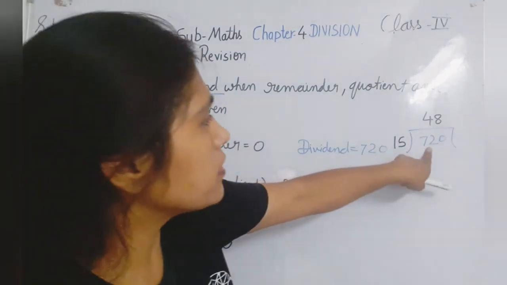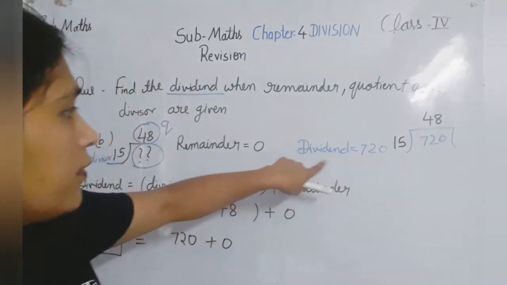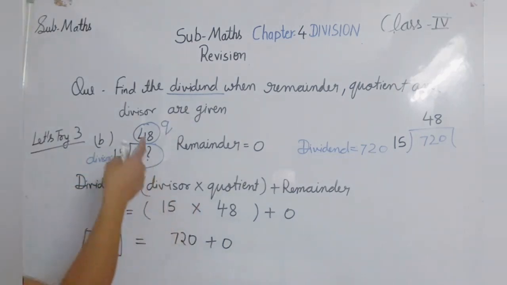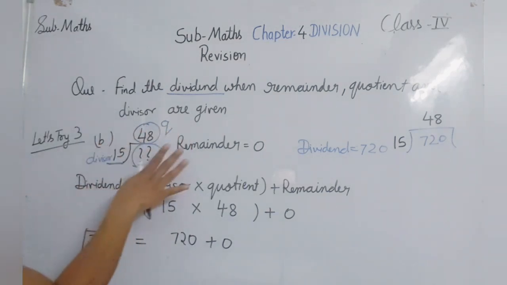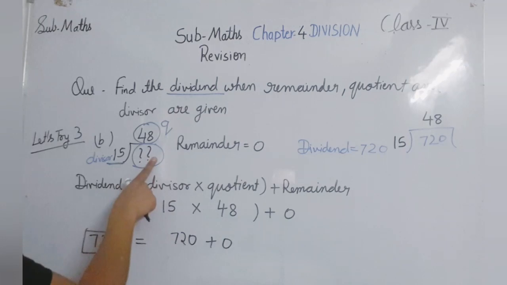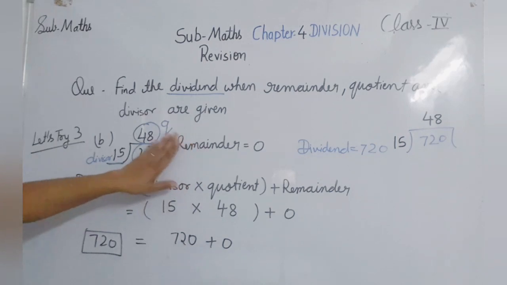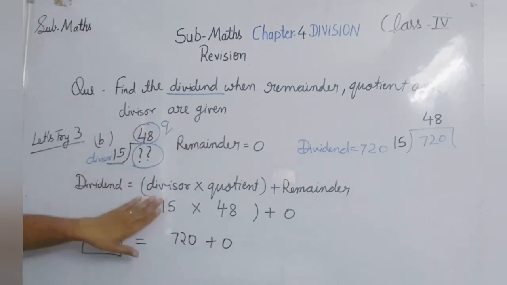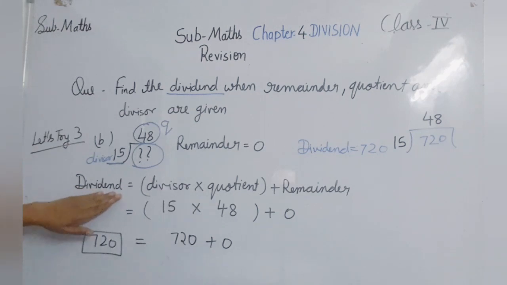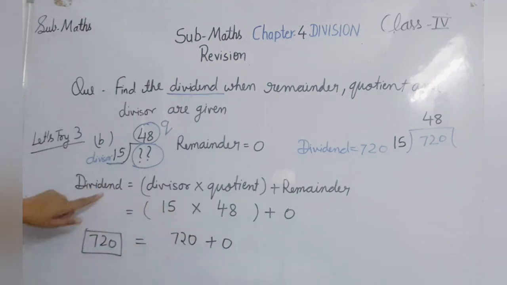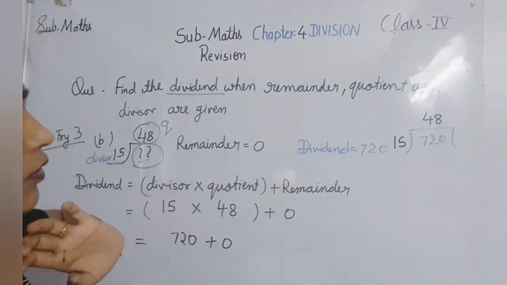So what is the answer? 720. What is the dividend here? 720. So from this formula you have to find the dividend. Using this formula, there are 4 things: remainder, quotient, dividend and divisor. If any one thing is missing and the rest 3 are available, you can find it. If they have given us dividend, divisor and remainder, you can find the quotient. If they have given us divisor, dividend and quotient, you can find the remainder also.